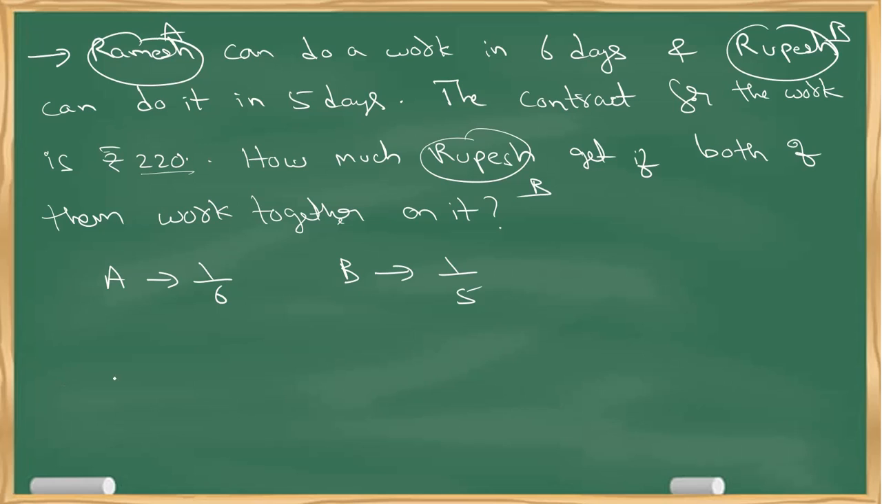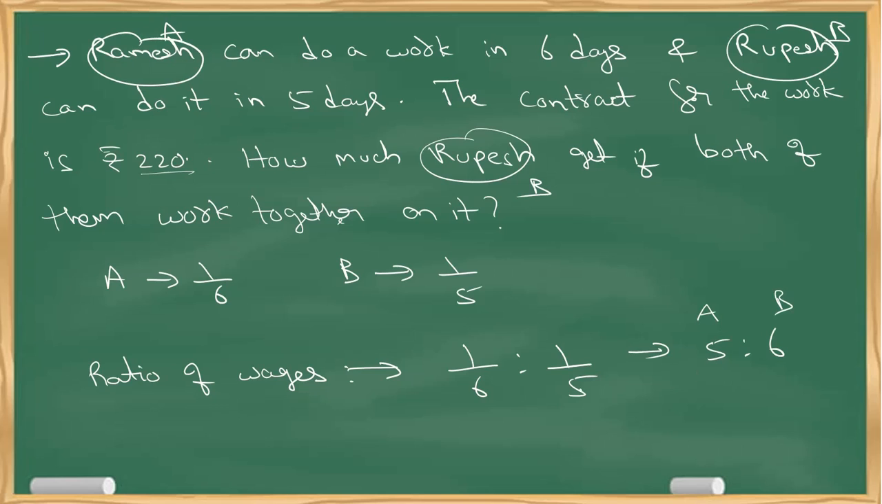So now the ratio of wages is nothing but the ratio of their efficiencies. That is 1 by 6 is to 1 by 5. This is how the money has to be split. Now whenever we have proportions in the form of ratios or decimals, what do we have to do? You just cross multiply. That's it. 5 is to 6. Or take the LCM and multiply, you'll get the same thing. So A will get 5 parts of money, B will get 6 parts of money, because A is taking more time, whereas B is taking less time for the same work.